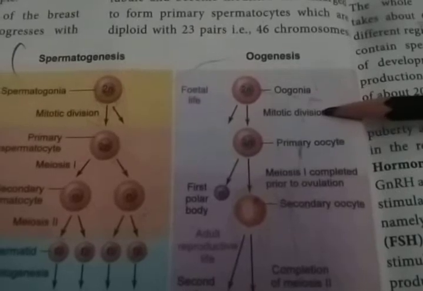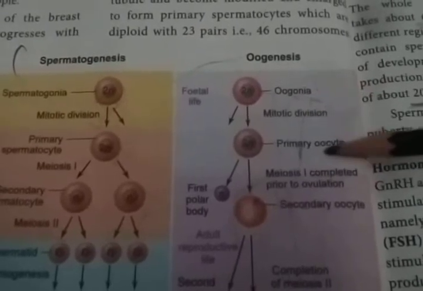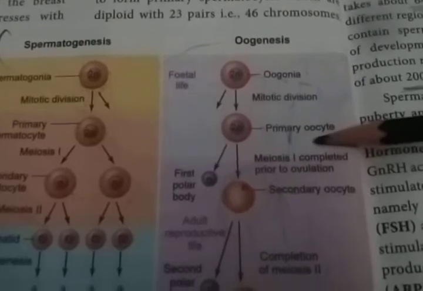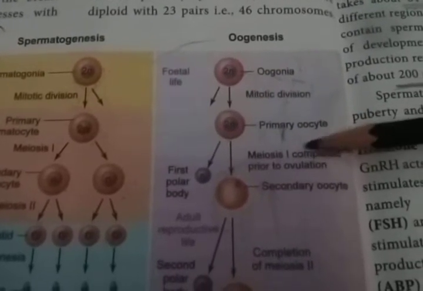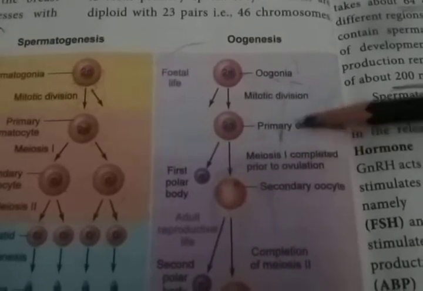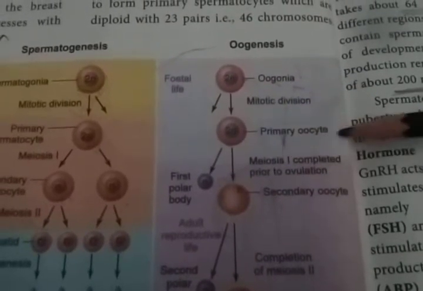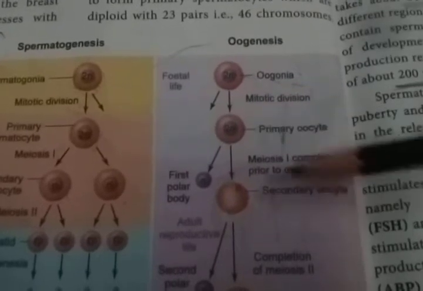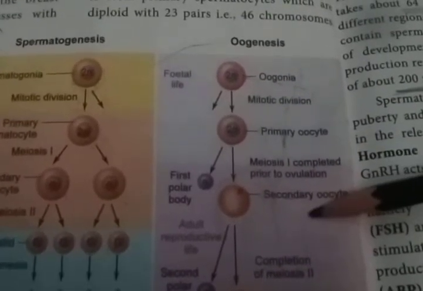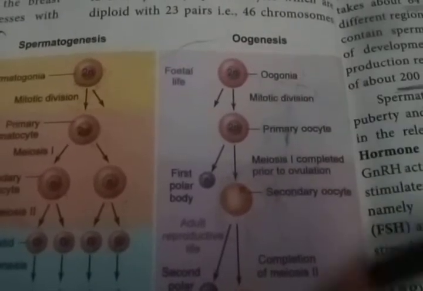Millions of oogonia develop, so millions of primary oocytes also develop. When they are involved in meiotic cell division, the primary oocytes degenerate, and only 60,000 to 80,000 remain in each ovary of the female. Have you all understood?